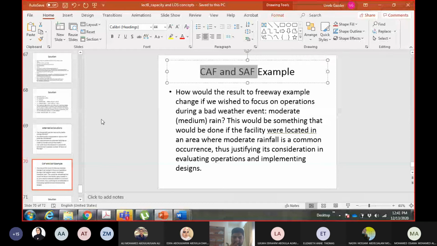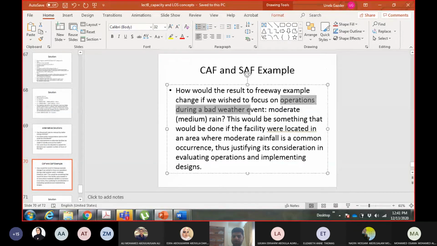adjustment factor. Now the examples which we have done up till now, we just calculated the work zone adjustment factor in the first example, I think it was on Tuesday, and in the examples which we did today or on Thursday, we did not apply any adjustment factors. So now they are saying, for the first freeway example which we did, consider that that highway must be analyzed for operations during a bad weather event.